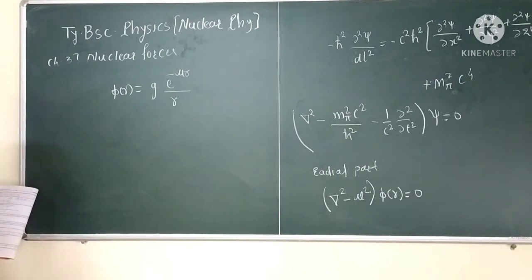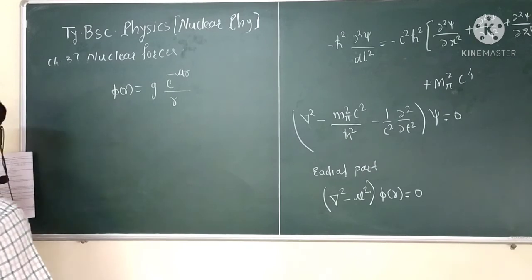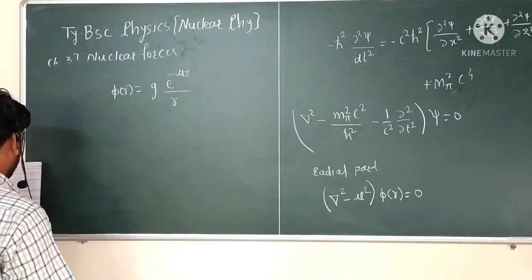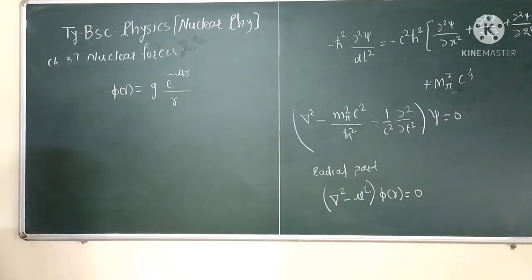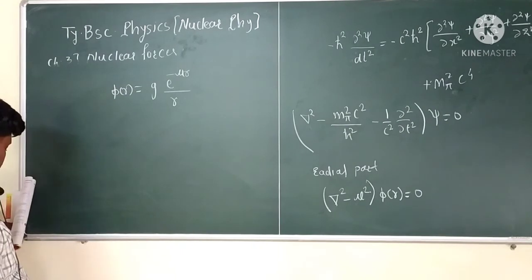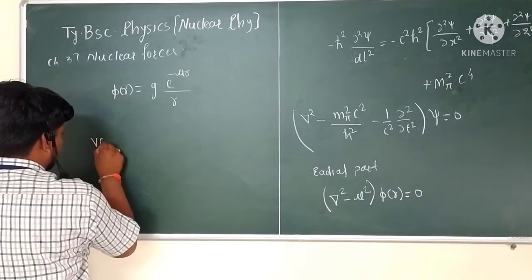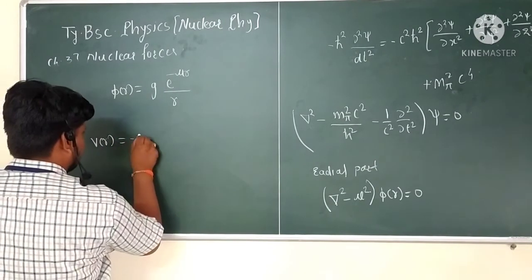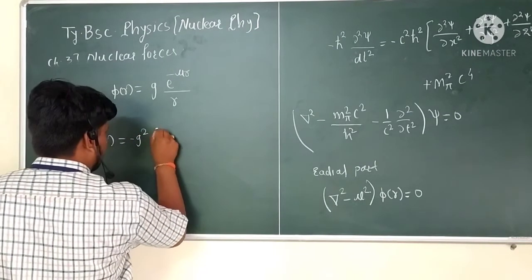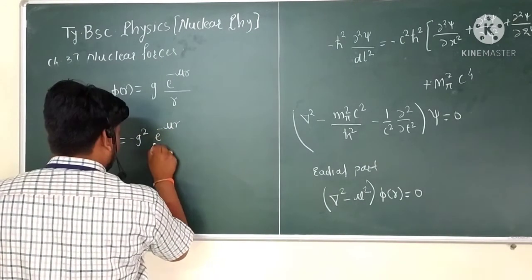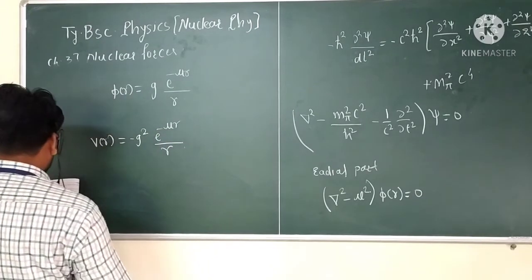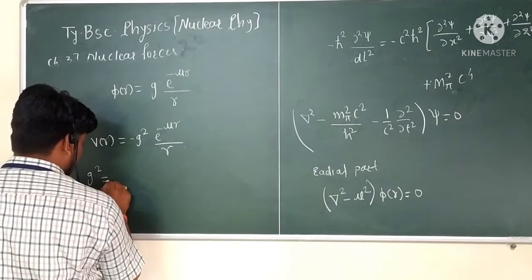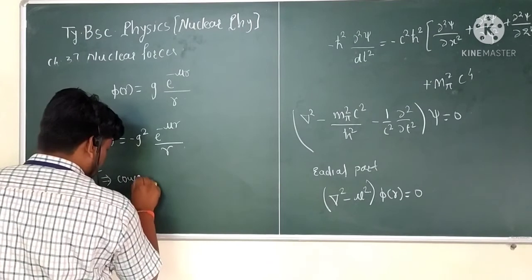Now g is the constant which plays the same role as the charge q in electrostatic theory in electromagnetism. So the potential between two nucleons is given by V of r, which is minus g squared into e to the power minus mu r divided by r, and this g squared is given as the coupling constant. So that is g squared, which is nothing but the coupling constant.